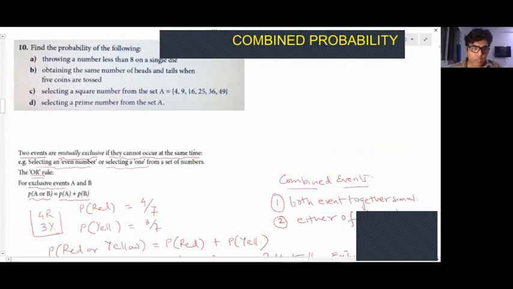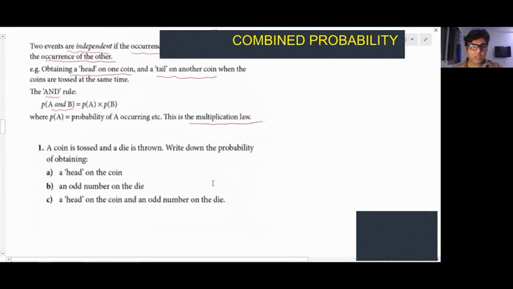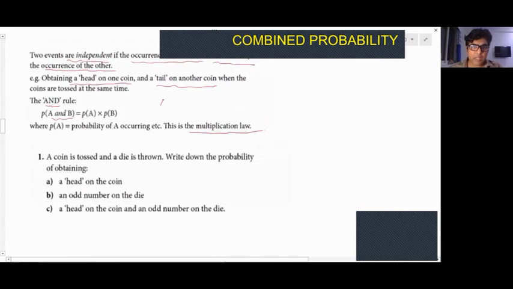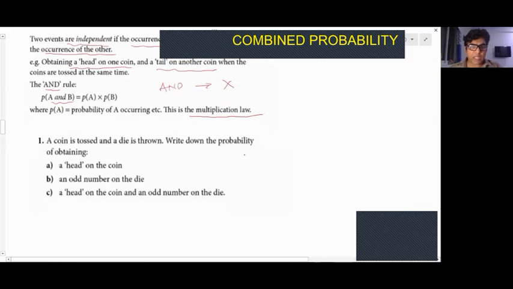Wherever you have "or", you have addition. Done with this. Wherever you have "and", you have multiplication. I have clarified this. Okay, fine. I come with an example.